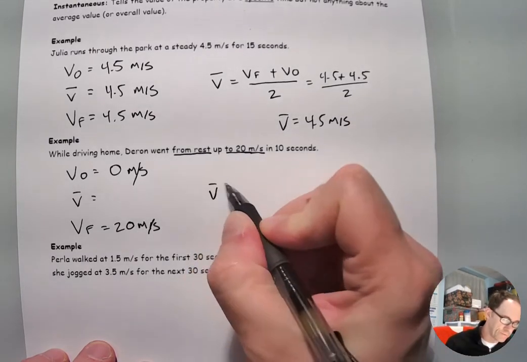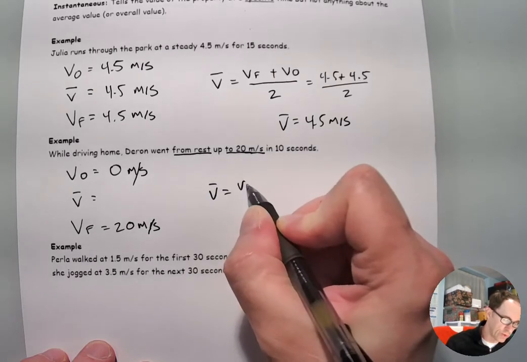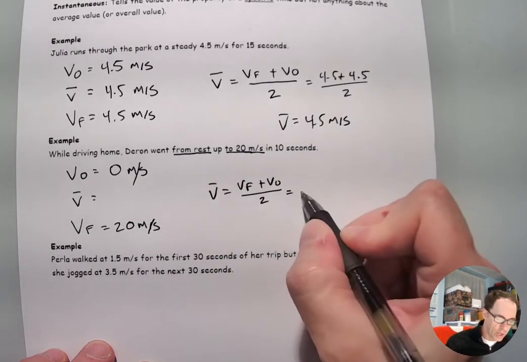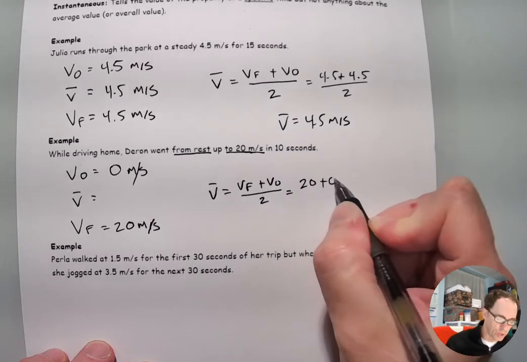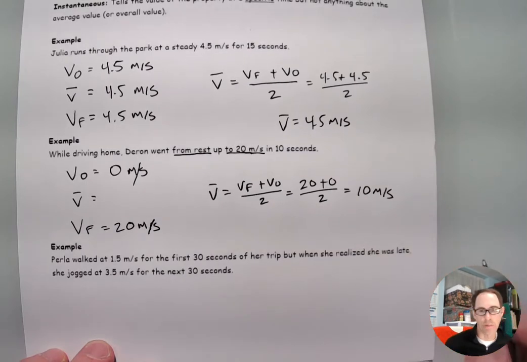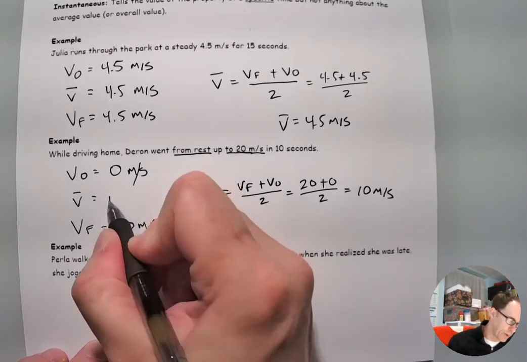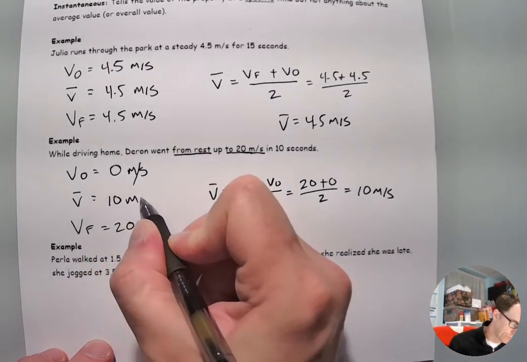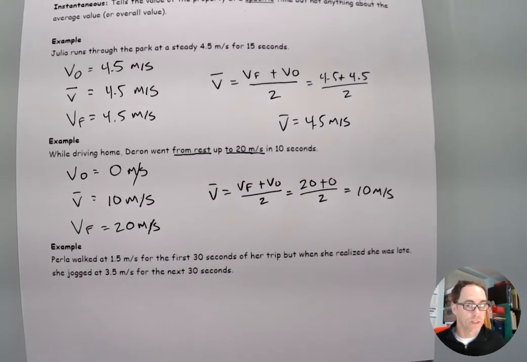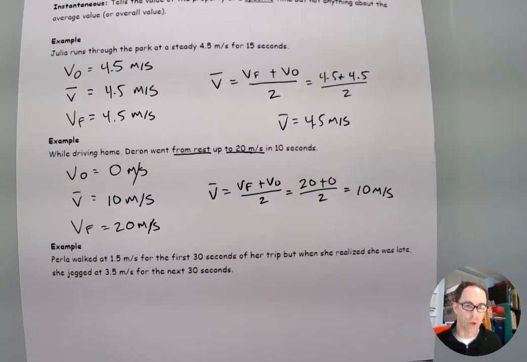So V average is equal to V final plus V initial divided by 2. That is 20 plus 0 divided by 2, which gives us an average of 10 meters per second. So I'll put that back over here: 10 meters per second, which should make sense because 10 is exactly in the middle between 0 and 20.